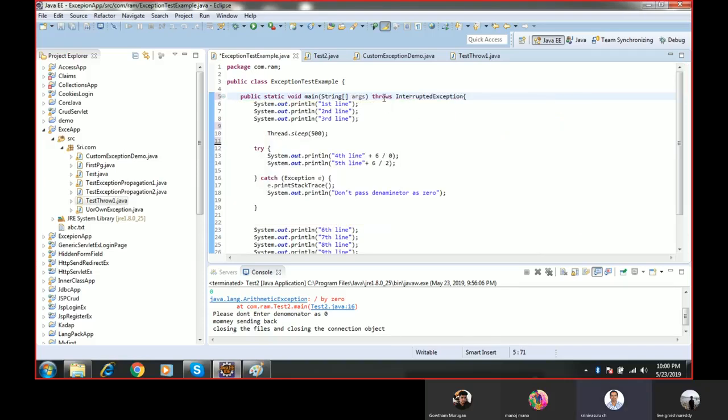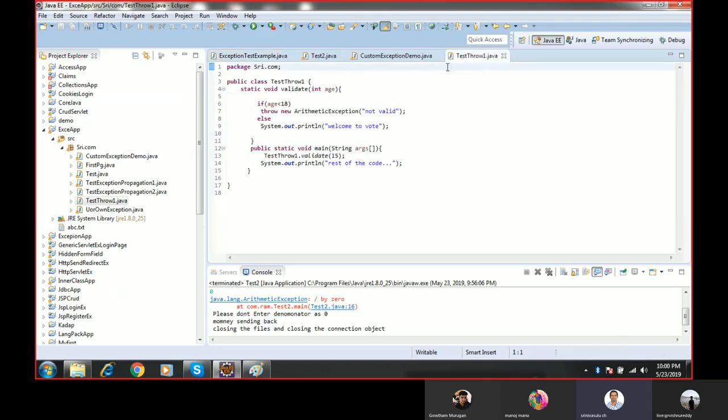Then this is throws. Then we have another keyword, that is the throw keyword. What is the usage of this throw keyword? The throw keyword, in case you want to throw any exception object manually, then we will use this throw keyword.